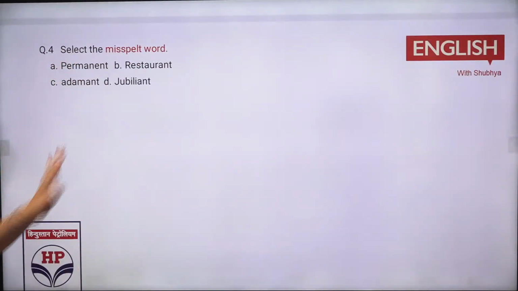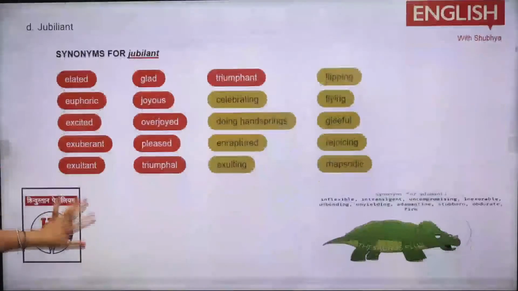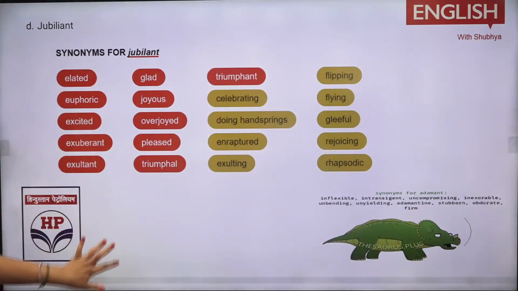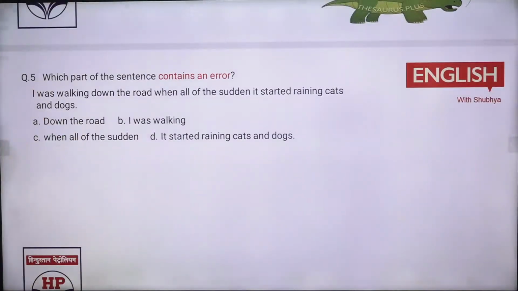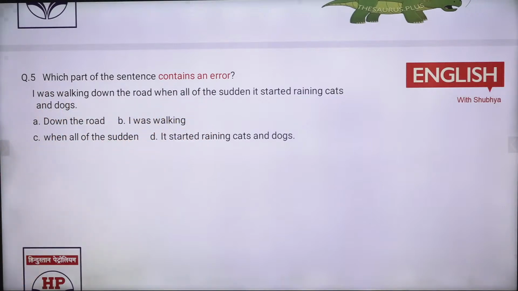Then you had a misspelled word and we chose jubilant for it, jubilant. Other words, adamant वगैरह वो कहाँ पे use होता था? They were simply that person who is very stubborn, who is inflexible. So there was a screenshot, like what is the best usage of the vocabulary. Next you had where is the error. So all of the sudden था, all of a sudden लगेगा, ठीक है? Cats and dogs, that means something that is raining heavily.